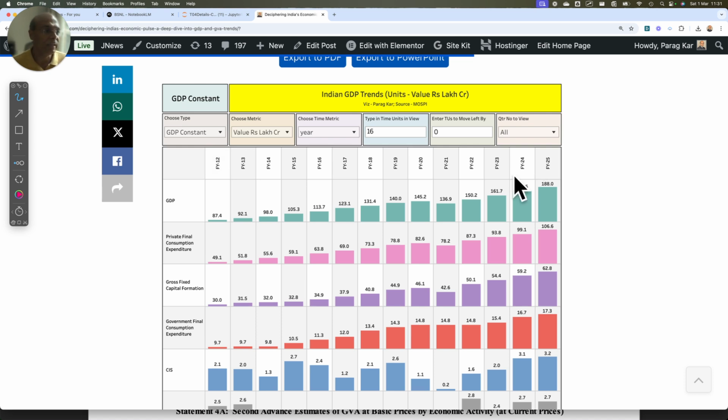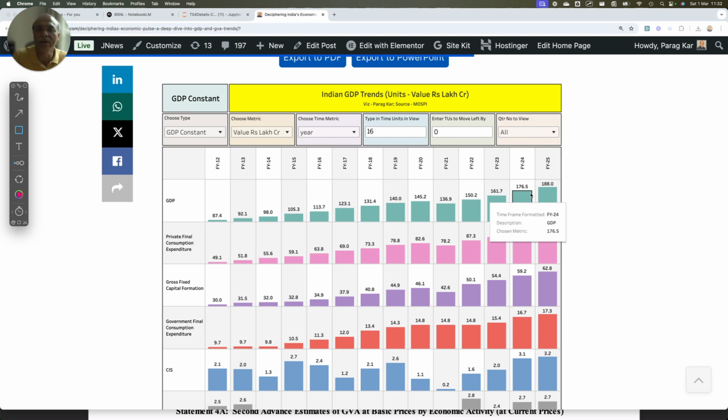So you see here, we grew, right? We dipped here, in the COVID year. Then there was a sharp increase, and the growth was 9 point something, which is very, very high, 9.8%. And then this increase was also good, right? But from here to here, there was a substantial increase. So this base effect, 161.77 lakh crores, was a lower base. That's why we grew at a very, very high rate.